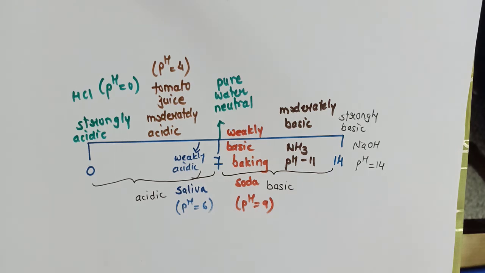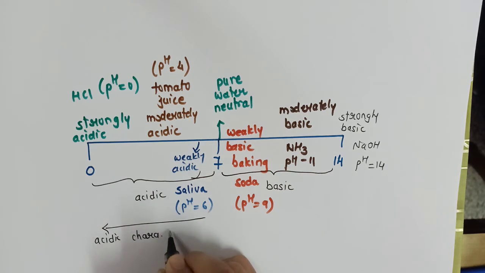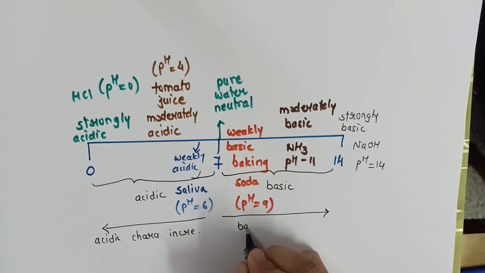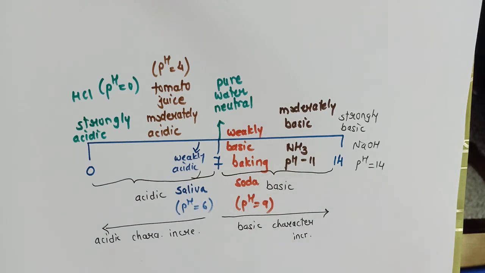pH means how much hydrogen ion they are producing. As we move towards the left, I will say acidic character increases. When we move towards the right, I will say basic character increases. The same I can put in other words. Here the basic strength decreases, here the acidic strength decreases. Now the question is how to measure the pH of a given solution.